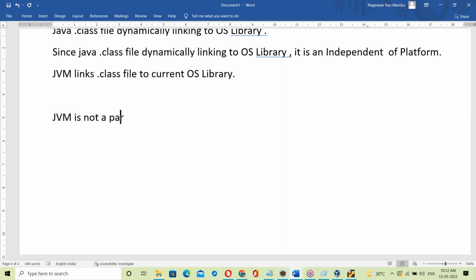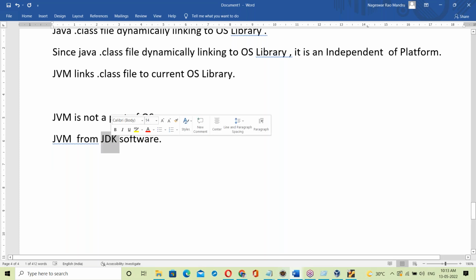JVM is not a part of the OS. JVM comes from the JDK software. Once the JDK software is installed, the JVM is obtained automatically.